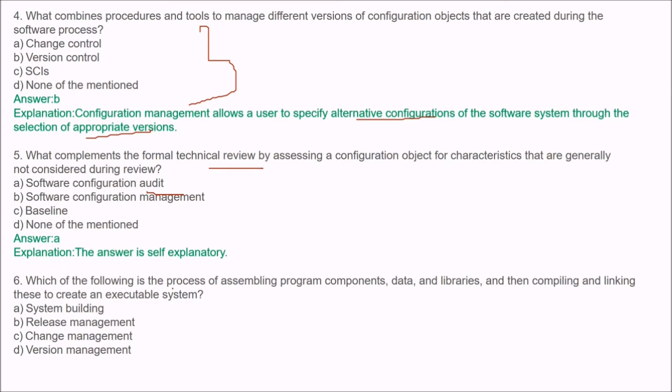Which of the following is the process of assembling program components, data, and libraries, and then compiling and linking these to create an executable system? These are options for you. What is the answer? The answer is A, system building.